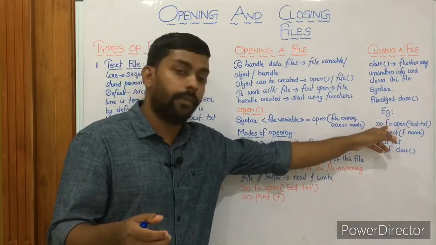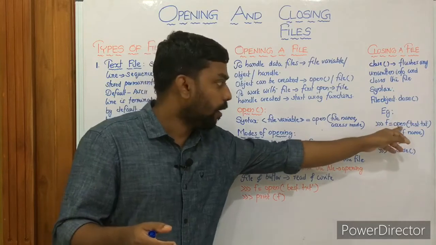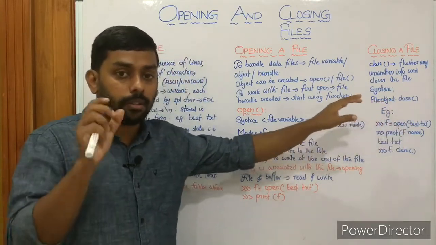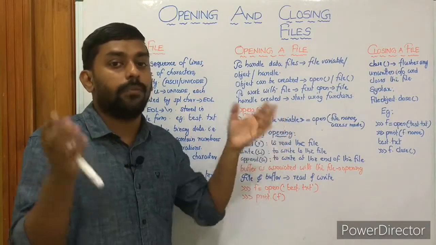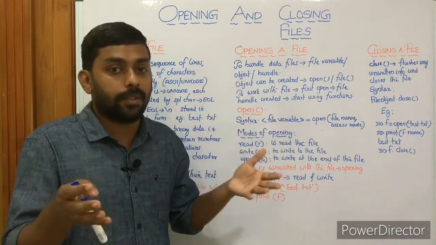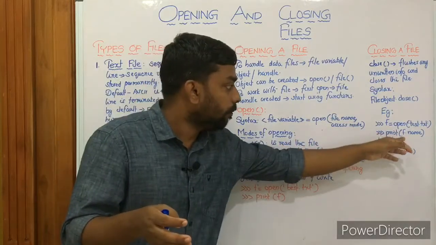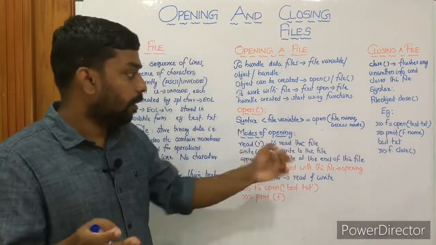Here f is the file variable, or file object, or file handle, and with the open member function we are opening test.txt, that's the file name. In which mode? Read mode. We are opening the file test.txt in read mode, because the access mode is absent here. Then print f dot name. What is the file name?